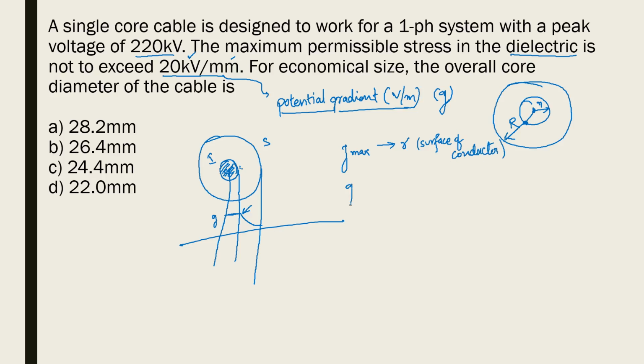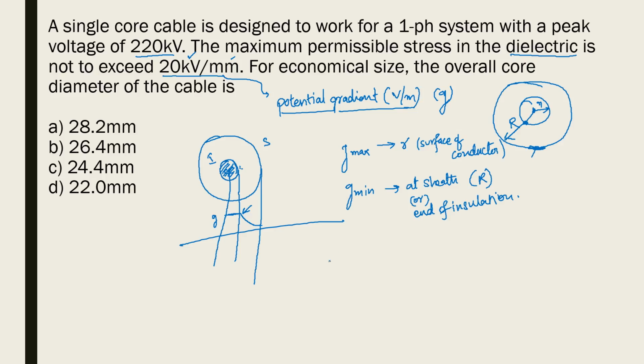And where are you having minimum stress? Minimum stress will be at the sheath, where the radius is capital R. This is where the sheath will be starting, at the end of the insulation. So there you will have minimum potential stress.